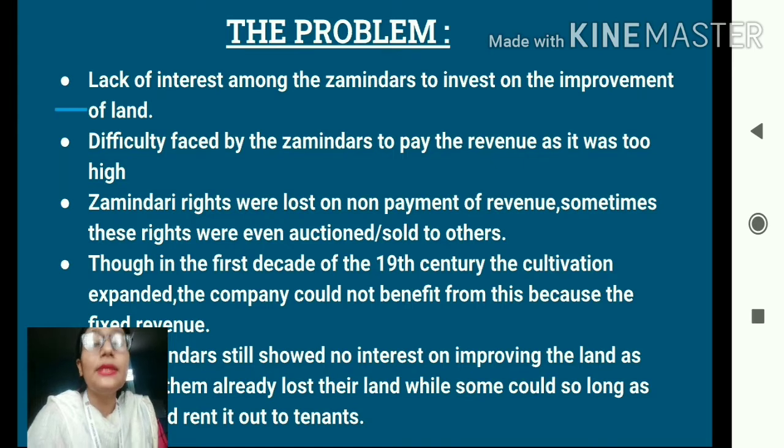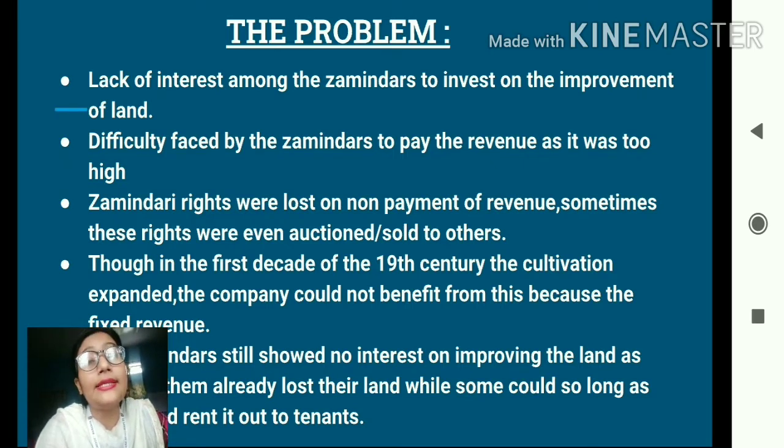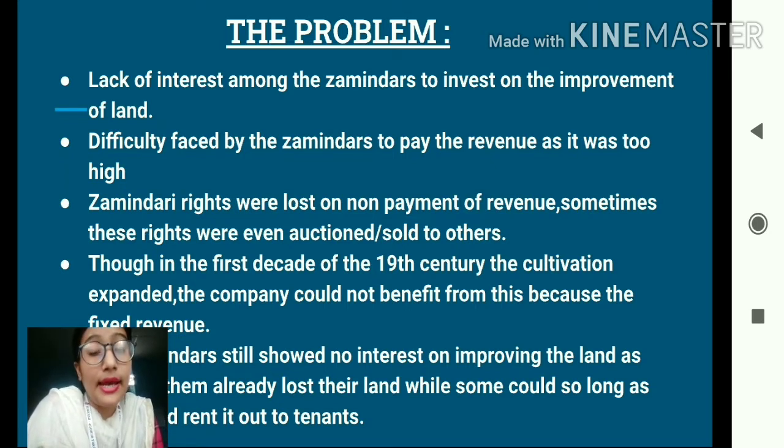So most of the zamindars, when they were unable to repay the tax, had to lose their zamindari right, and these rights were then sold or auctioned to other rajas or to other talukdars. But then students, what happened in the first decade of the 19th century, the agricultural sector gradually started flourishing once again. The cultivation started increasing, it started expanding.